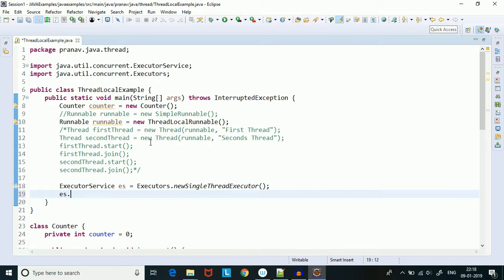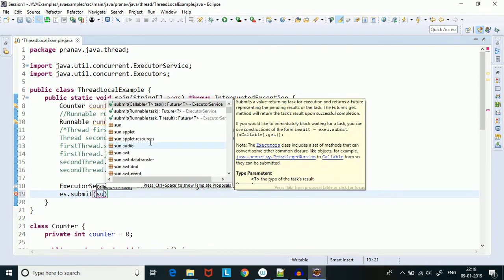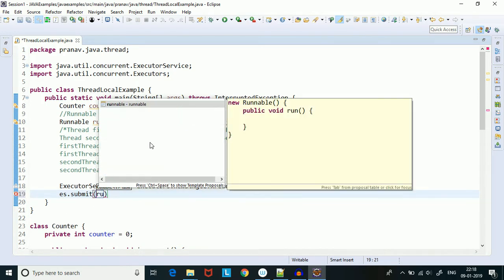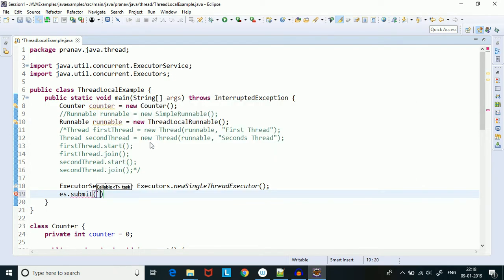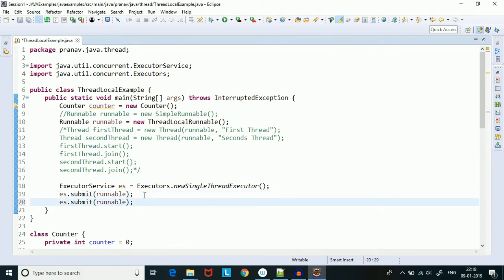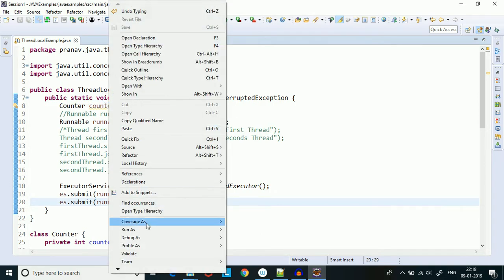So let's submit that runnable twice. Okay, so now if I run this code, let's see what happens.